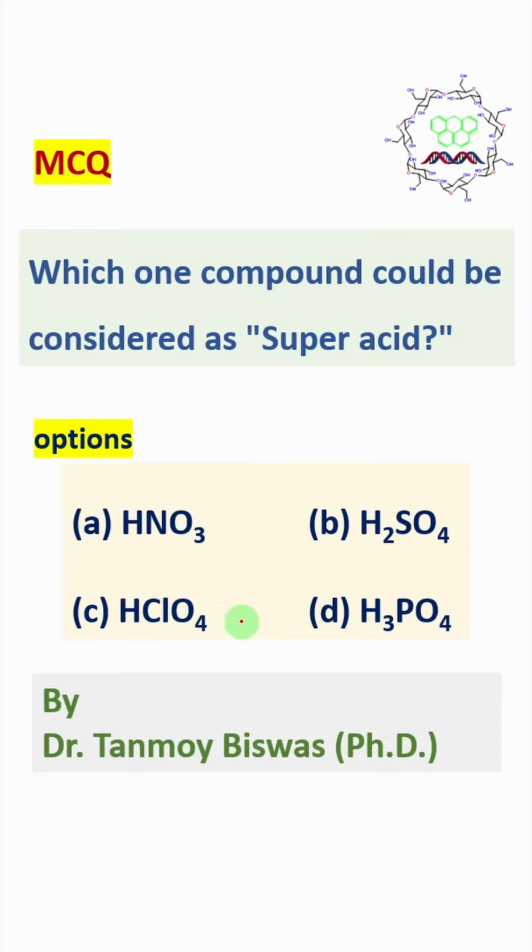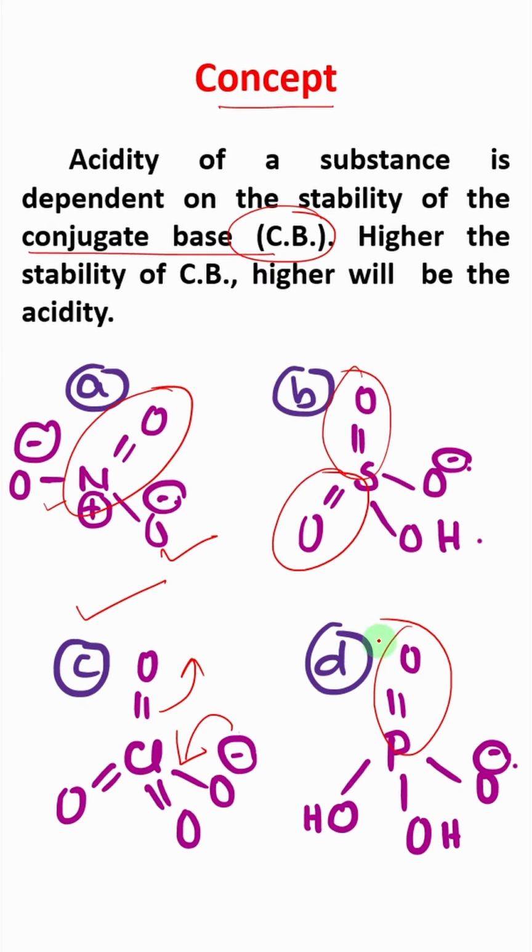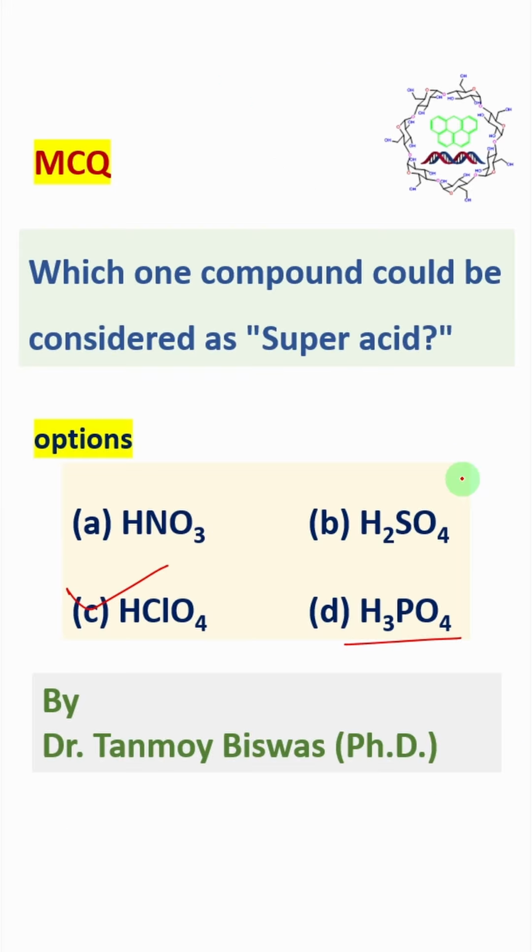So what is the answer to this question? Perchloric acid. By the way, if you get this question in the exam hall, you don't need to bother, because in the phosphoric acid case, this canonical form isn't much stable. So you should check which compound is stronger than concentrated sulfuric acid, and that much is enough. For the discussion of the total concept, I have explained a lot, but this much is not needed. So this is the overall discussion.